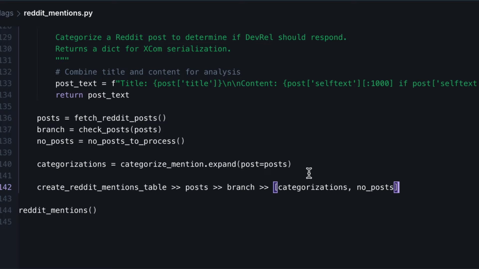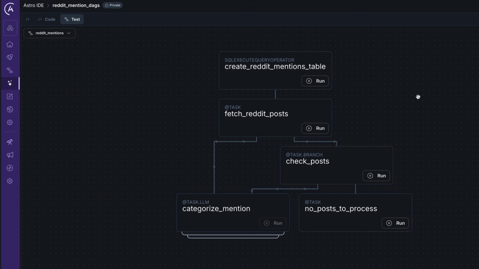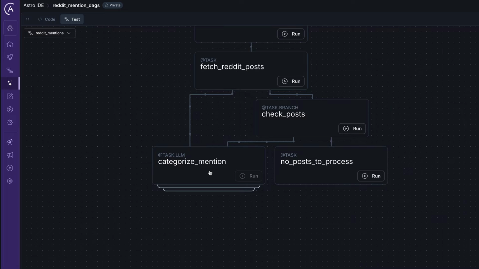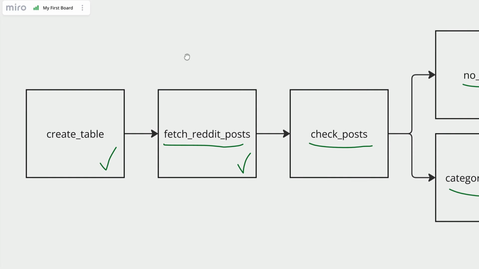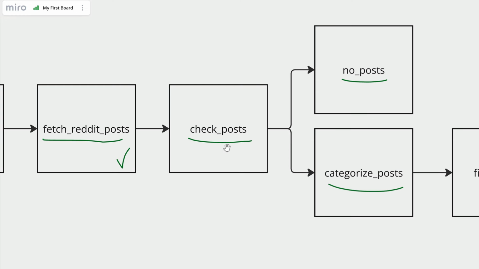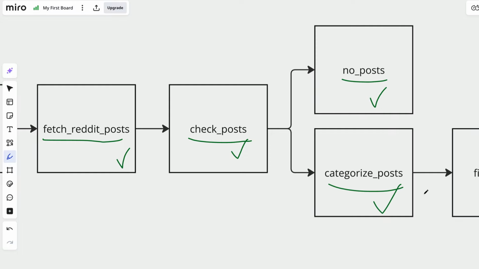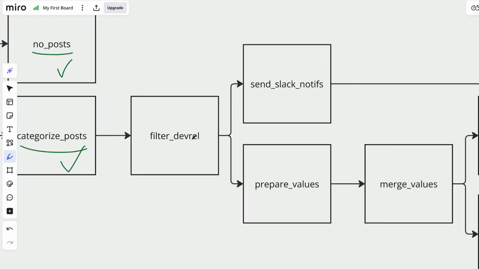Okay, so now let's verify the dependencies and we can see that they are much better. So first we execute create Reddit mention table, then fetch Reddit posts, then check posts. If we do not have posts, then no posts to process will be executed. Otherwise, categorize mention. And you can see that categorize mention produces multiple tasks because we have this dynamic task mapping effect. All right, so at this point we have successfully implemented check posts, no posts, and categorize posts. So let's take a look at the next task to implement.